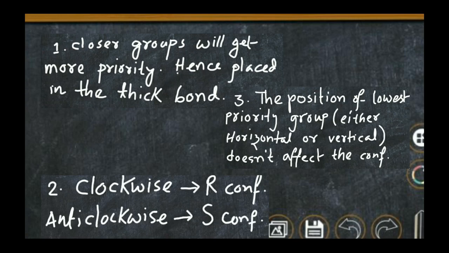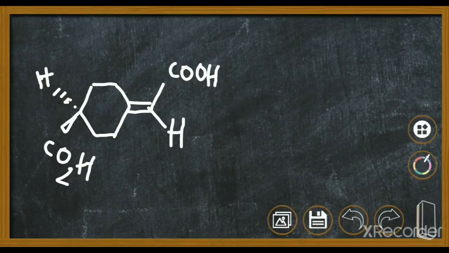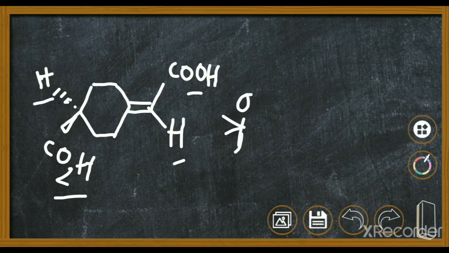And now I will come to our question. This is the molecule given in our question. If you see this molecule, this CO2H and this hydrogen are in the plane, that means the plane of this blackboard, and this CO2H is above the plane and this hydrogen is below the plane. Now we will see this molecule from this side. This CO2H and this hydrogen will be closer to us, and whatever groups are in the plane will go to the horizontal line, and whatever groups are above and below the plane will go to the vertical line. Hence these two groups will come to the horizontal line and will be thicker because they are closer.